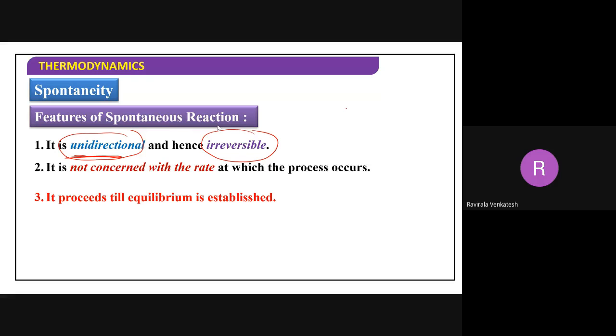For example, there is human body A and human body B. One has a temperature of 40 degrees Celsius, the other 36 degrees Celsius. When these two are joined like this, what happens? The heat always flows from high temperature to low temperature. High is 40 degrees Celsius, low is 36 degrees Celsius.